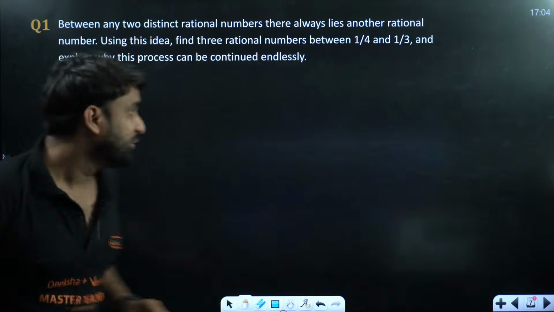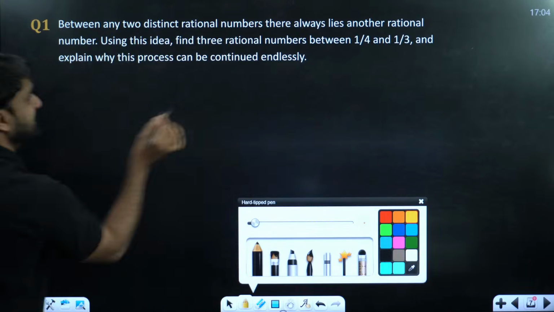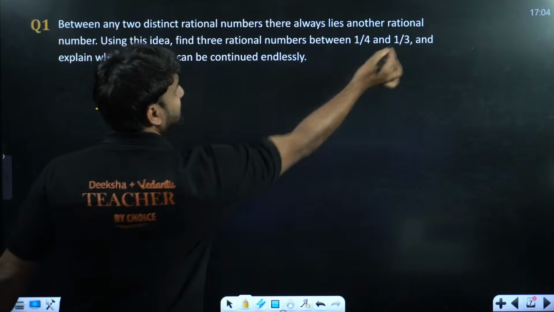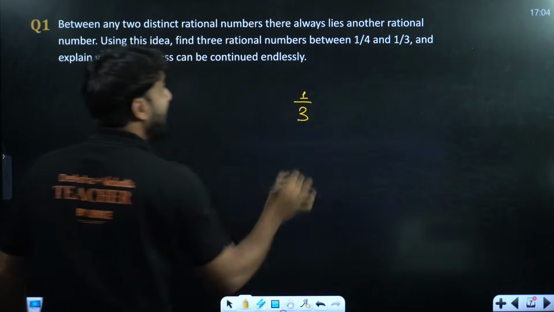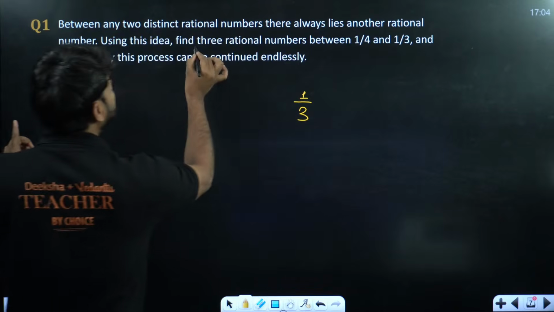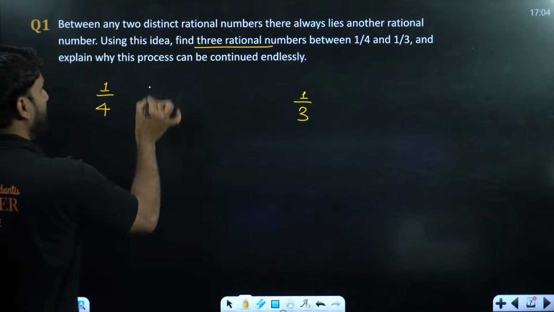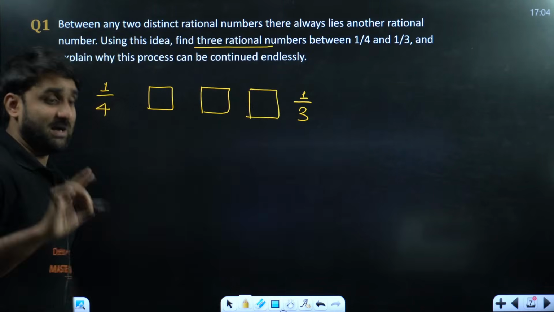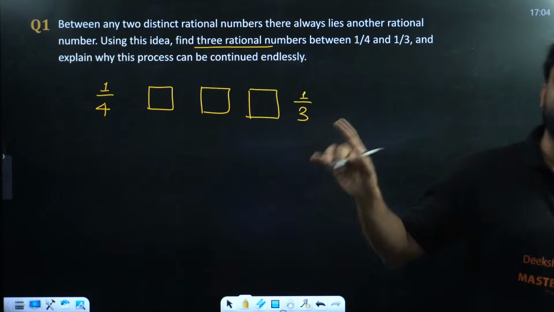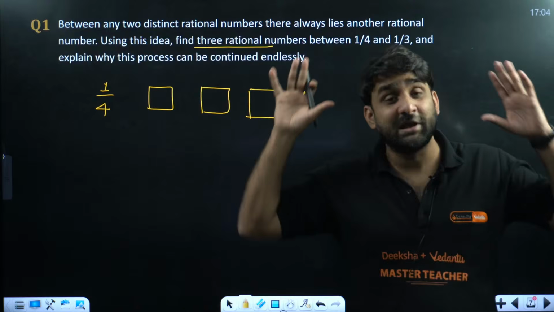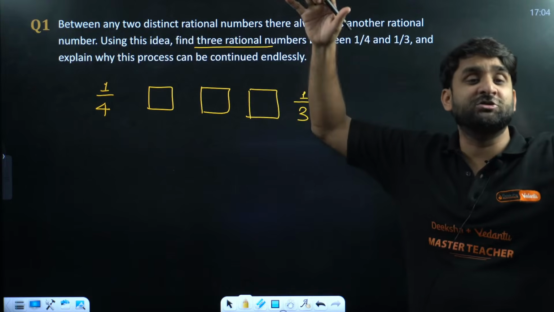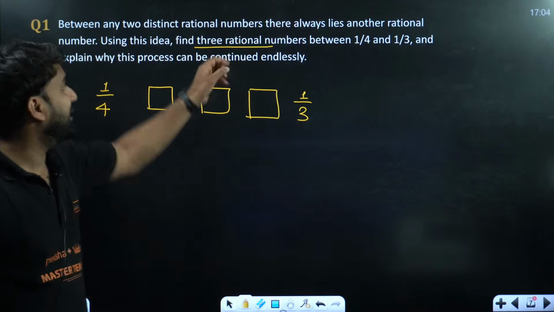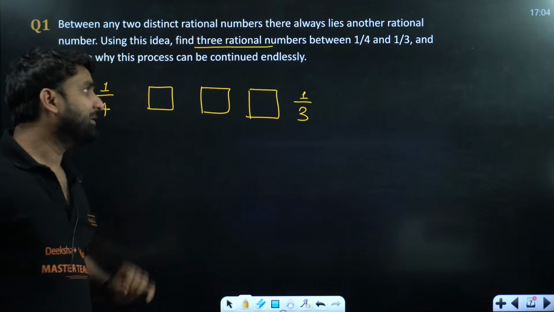This is the question. So the first rational number we have is 1/4, right? And the other rational number here is 1/3. And the question is asking to find 3 rational numbers between these. Otherwise, let me tell you, endless, infinite rational numbers are present between two rational numbers. We can find 100, 2000, 1 lakh. But here in this question we have to find only 3 rational numbers. So let me show you how we can find them.